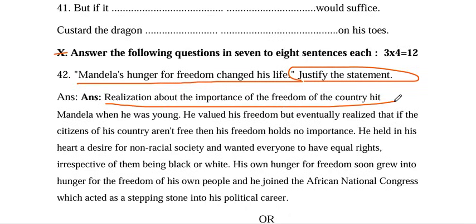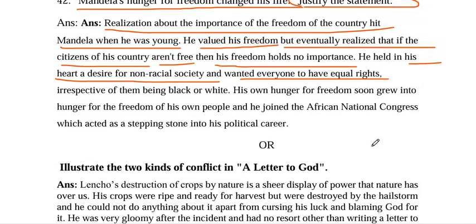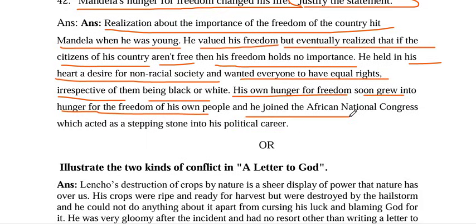Realization about the importance of freedom of the country hit Mandela when he was young. He valued his freedom but eventually realized that if the citizens of his country aren't free, then his freedom holds no importance. He held in his heart a desire for a non-racial society and wanted everyone to have equal rights, irrespective of them being black or white. His own hunger for freedom soon grew into hunger for the freedom of his own people, and he joined the African National Congress, which acted as a stepping stone into his political career.